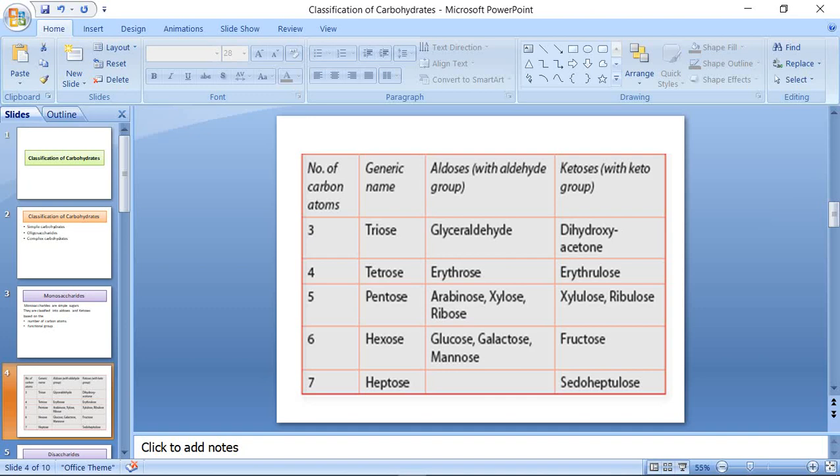If the number of carbon atoms is 7, it is called heptoses. Example for aldoheptoses is mannoheptose. For ketoheptoses, it is pseudoheptulose.